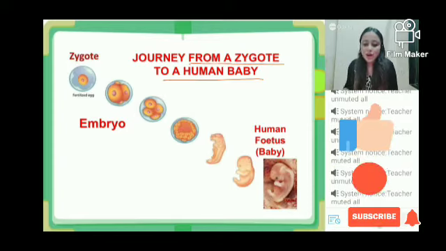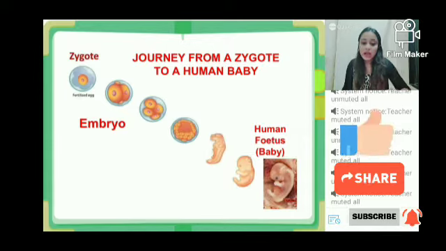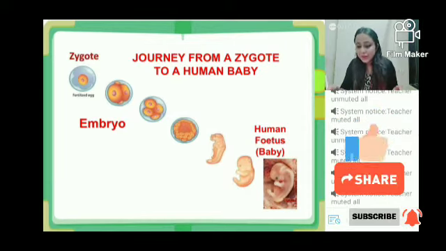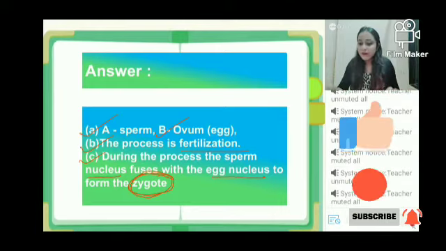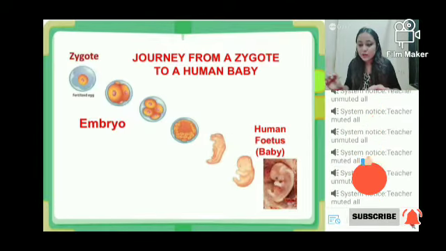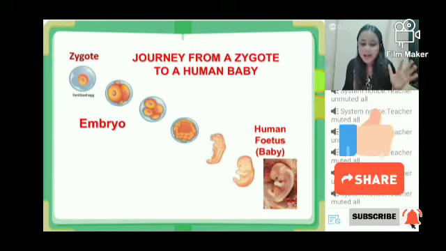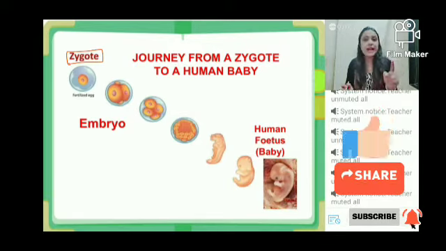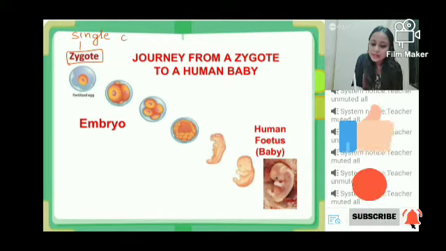So first of all, let's talk about the journey of a human baby. I told you the first step is fertilization, and you know for a fact that the end product of fertilization is the formation of a zygote. What is formed at the end of fertilization? Zygote is formed. So our story starts exactly from where the zygote has been formed. Here comes the first thing, the zygote, and the zygote, you know, is a single cell.